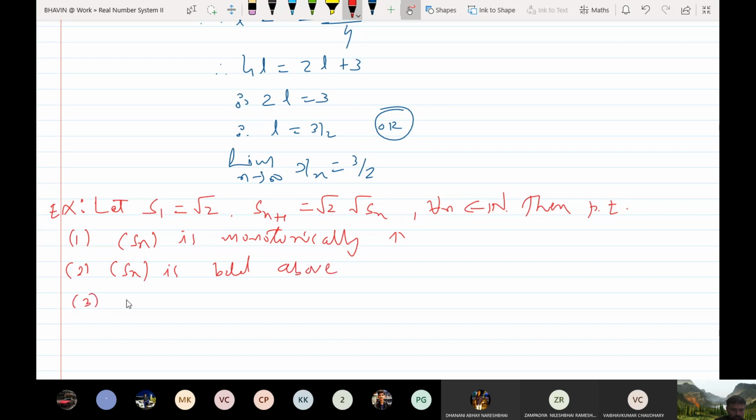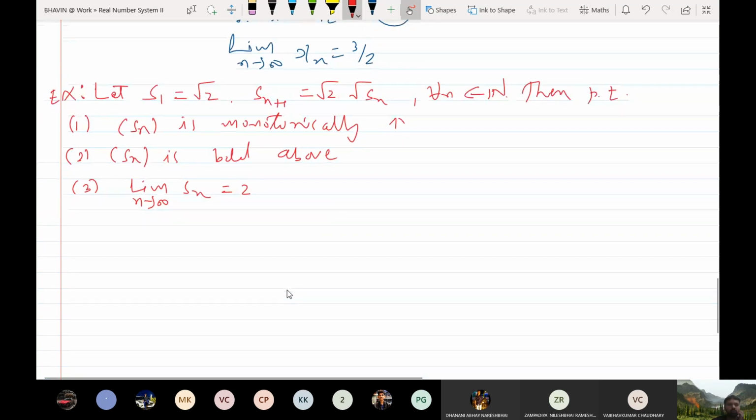And third, the limit of Sn is 2. See, this is very easy. Suppose you show that it is monotonically increasing and bounded above. By Weierstrass completeness principle, it is convergent.